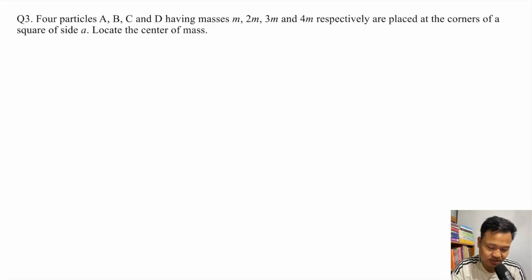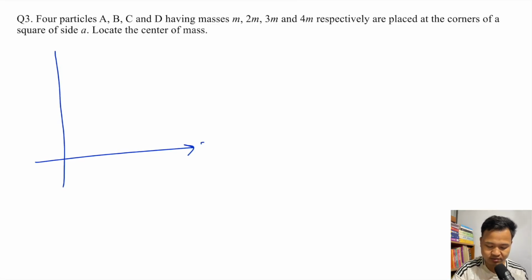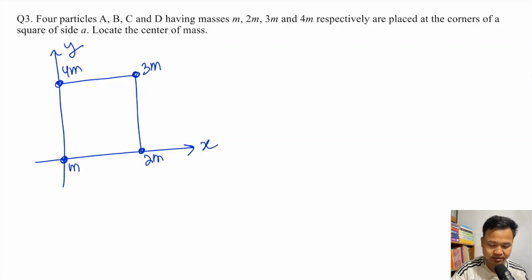Next: four particles A, B, C, D having masses m, 2m, 3m, 4m are placed at the corners of a square. I have a square, so put it in the xy plane like this. The masses are m, 2m, 3m and 4m, and the side of the square is a.